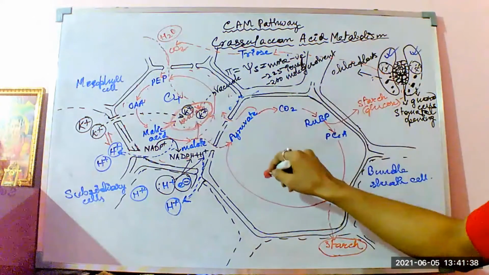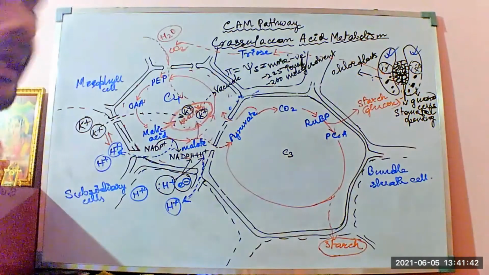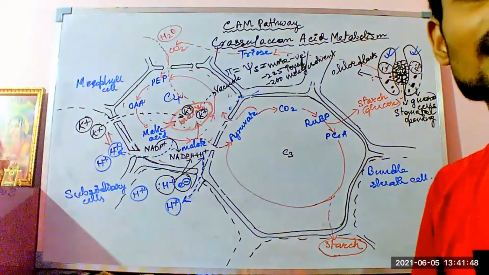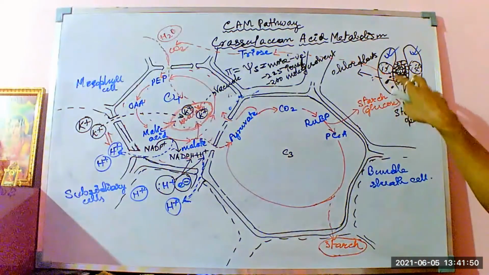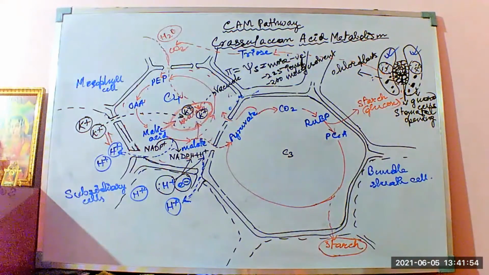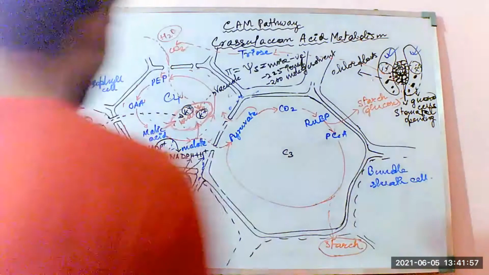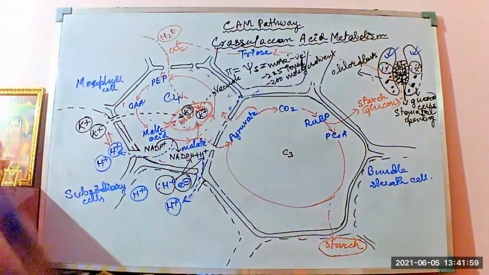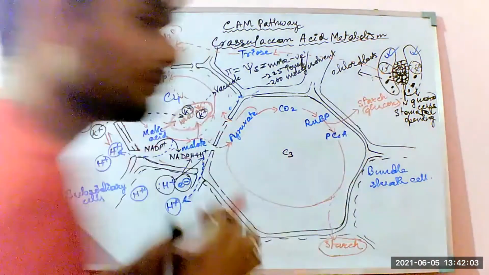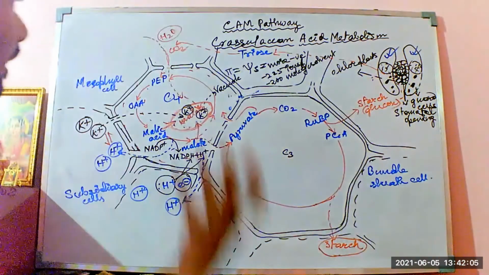So the C3 pathway, irrespective of not having the photosystem 2 units happening in the dark reaction, is very much necessary for all the plants, either C4, C3 or CAM plants, in order to function the opening of the guard cells as well as the closure of the guard cells for the photosynthesis. Now during the night time, in the normal photosynthetic plants, what happens? The opening of the stomata, how it happens, we have got to know about that. Now at the night time, what happens?